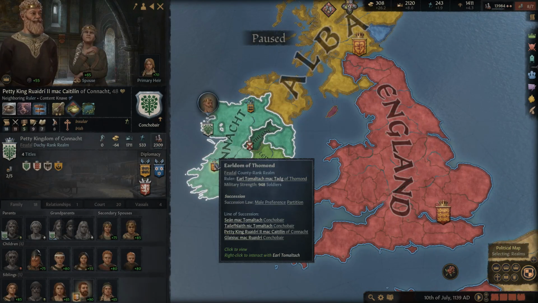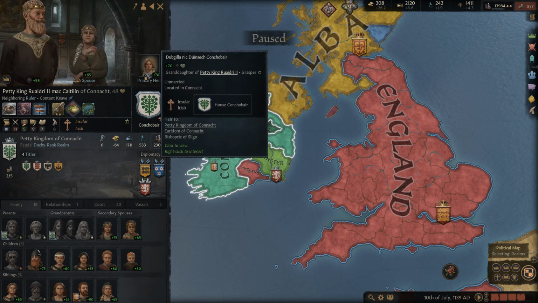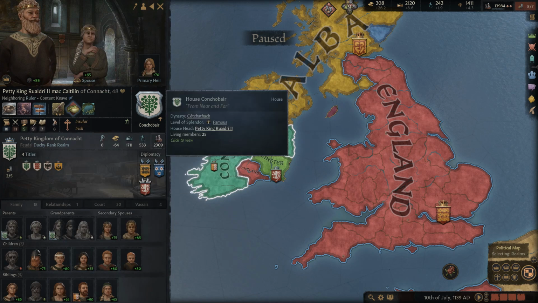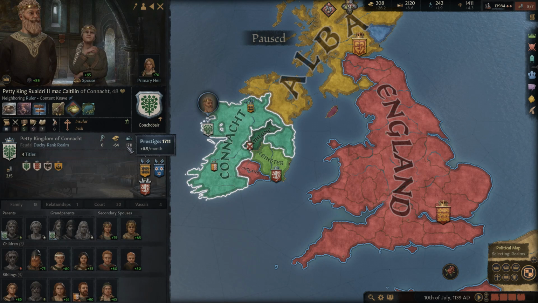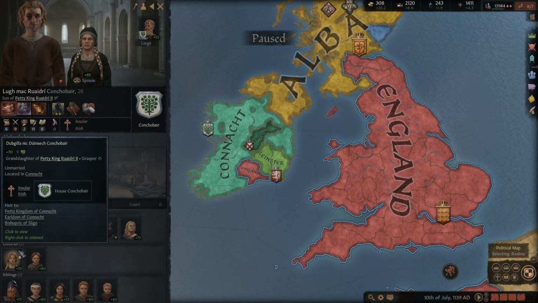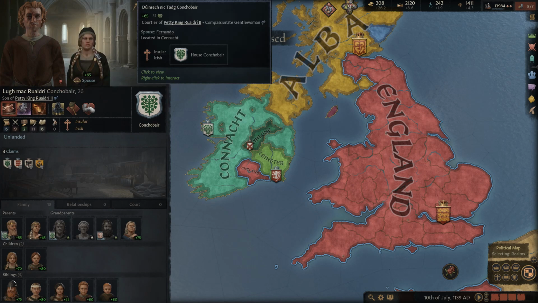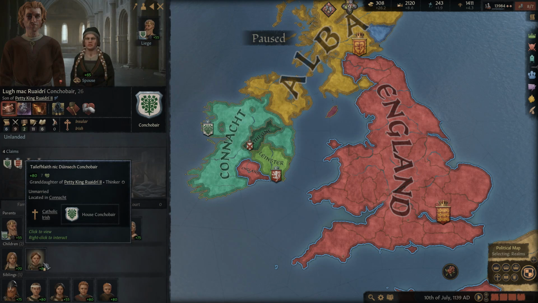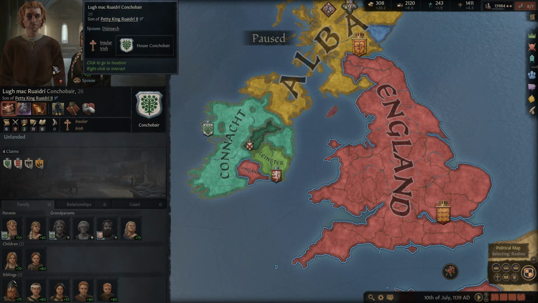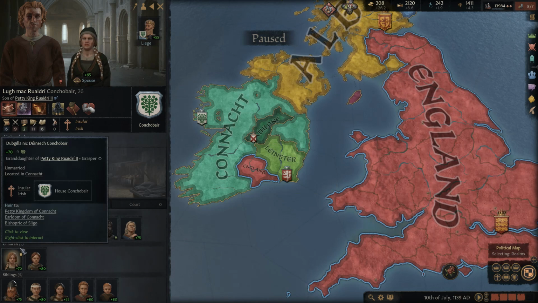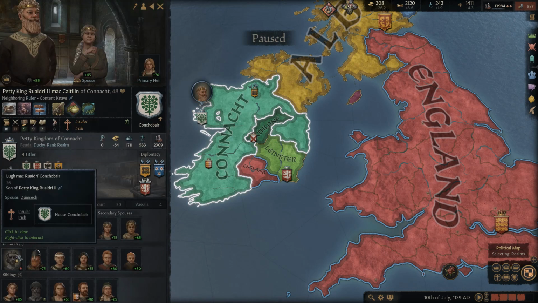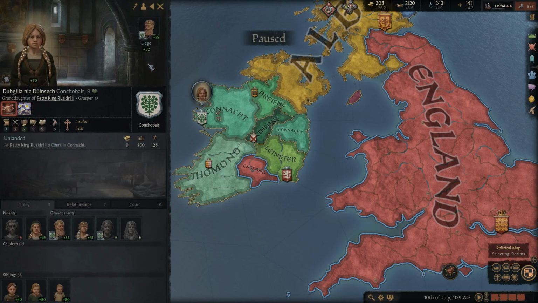Now, I can't tell you why she's set to inherit all this land. Let's just take a look. So that's because she's the daughter. All right, so this is always one of the perfect situations here. She's the daughter of his son who's dead. So therefore, because his son is dead, he's supposed to inherit. He can't inherit, so it goes to his kids. And because he's dead, he can't have any more kids. He can't have a son to take over that claim. So she will always be the heir here as long as she's still alive. Nothing's going to change that.